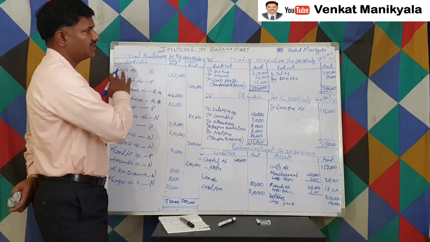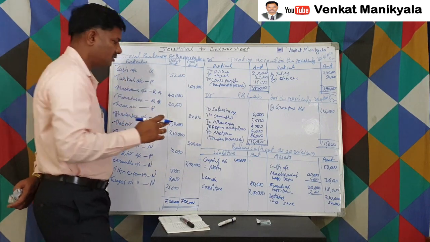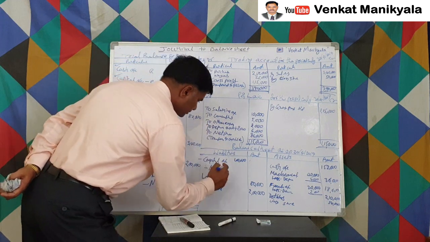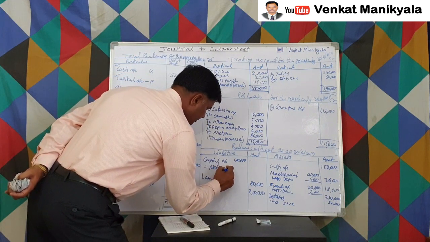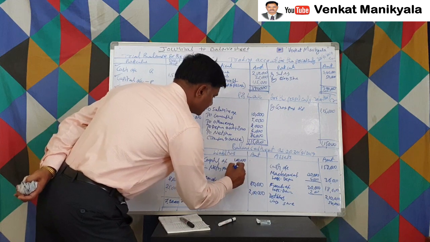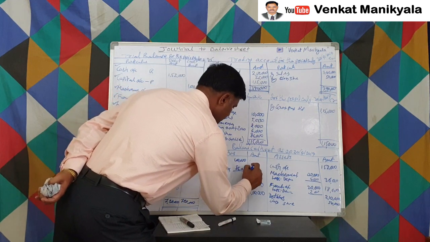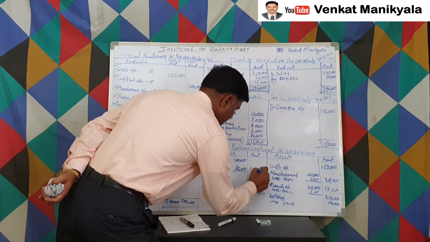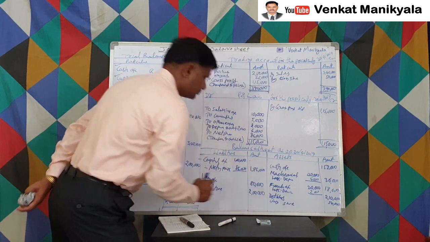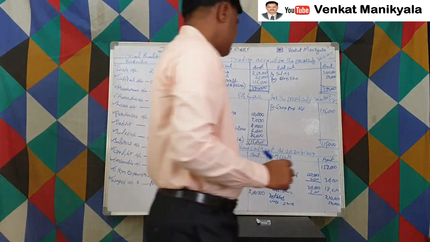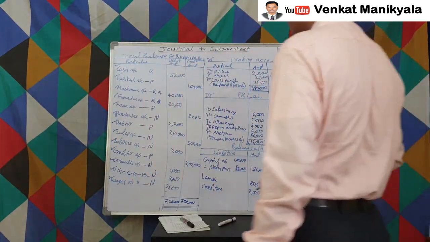The treatment is different. It's a simple scenario we are talking about. So this net profit is transferred to capital. Net profit is 86,000, right? So 1,86,000 we write in the outer column, right? Here also we have written, we did everything, right?